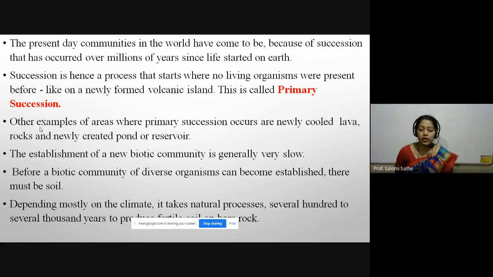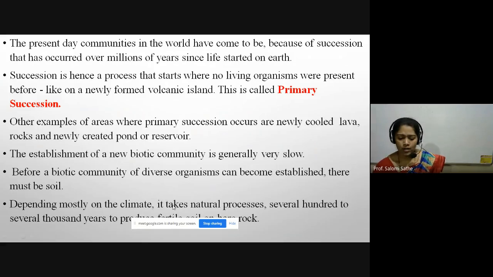The establishment of a new biotic community is generally very slow. Before a biotic community of diverse organisms can become established, there must be soil.